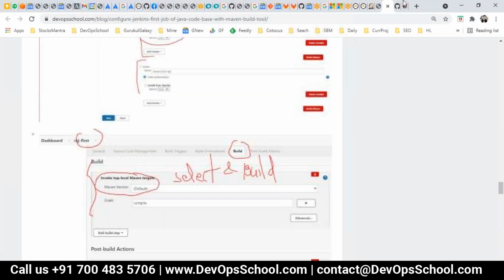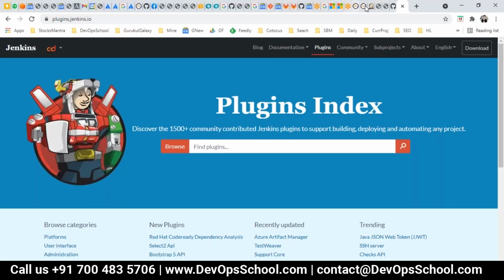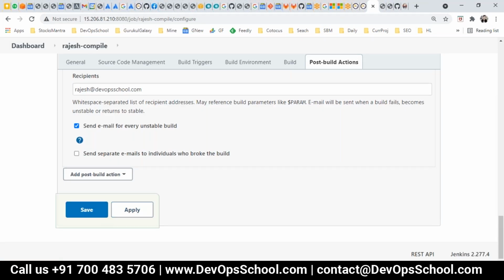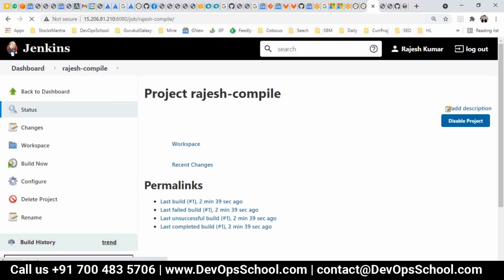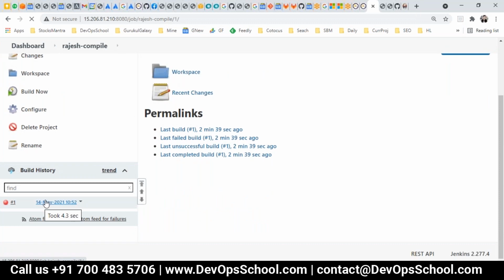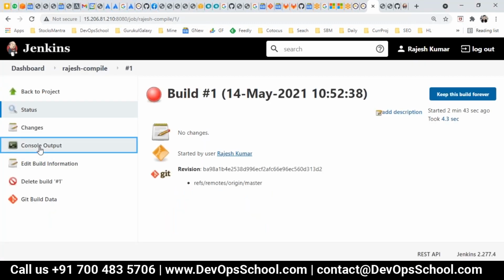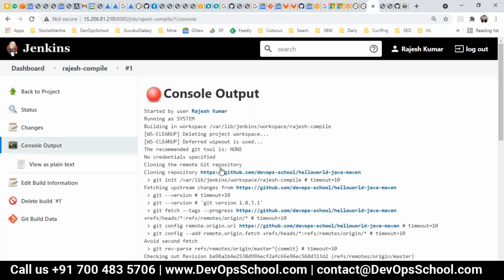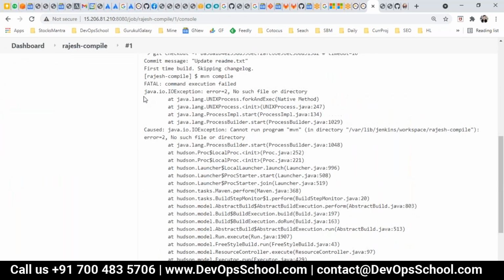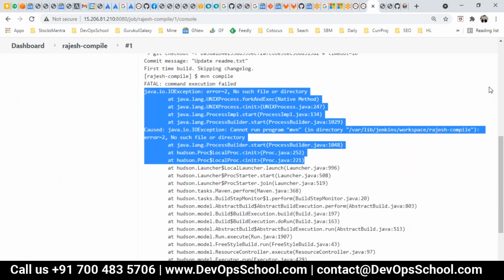Okay, so now guys, I have done the job. Build got failed. I should troubleshoot now. Console output. So anyone can help me? What is the error here? What could be the error?